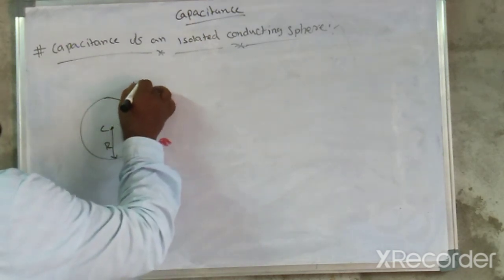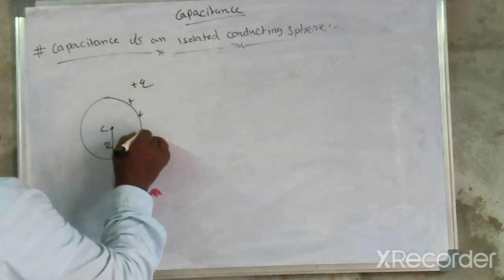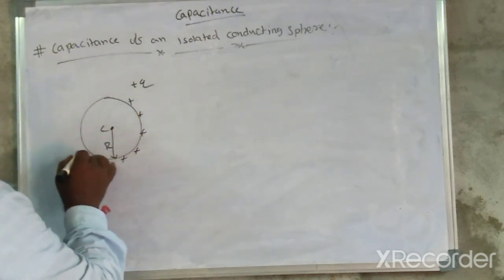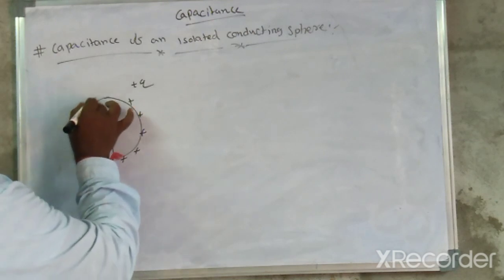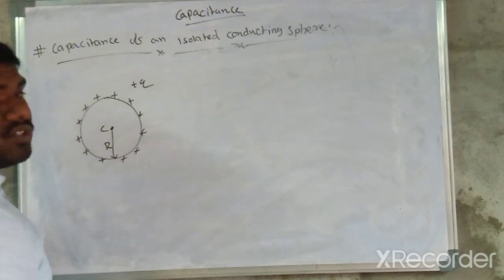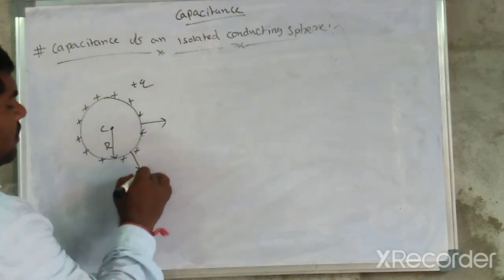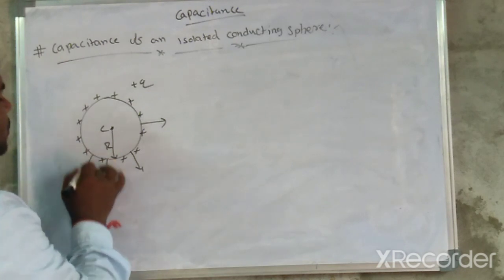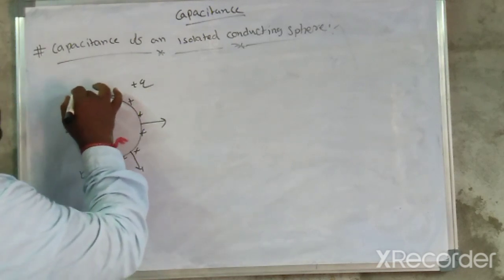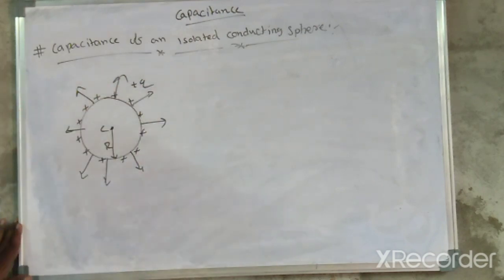A positive charge is given to it. Due to this positive charge, there is a positive charge distribution everywhere on the surface, and the electric field lines point radially outward from the surface to infinity.